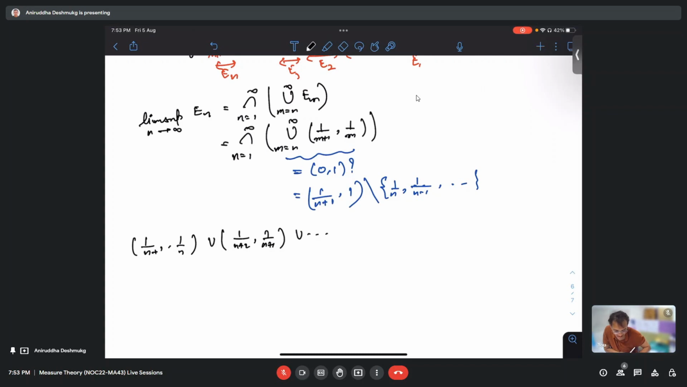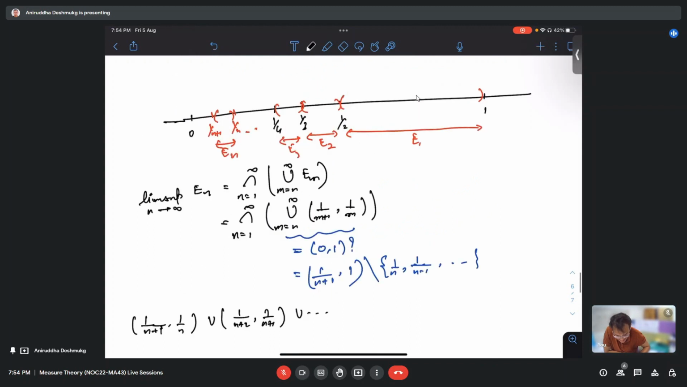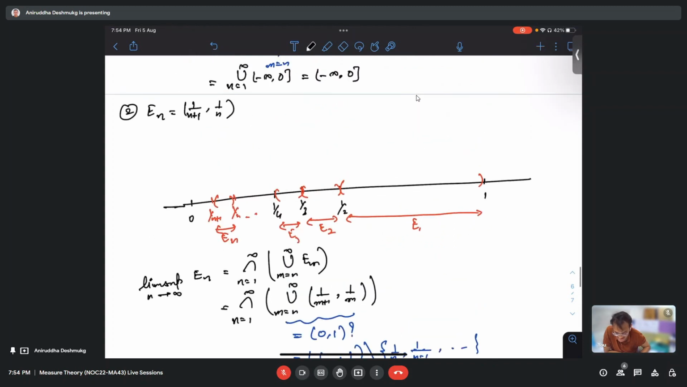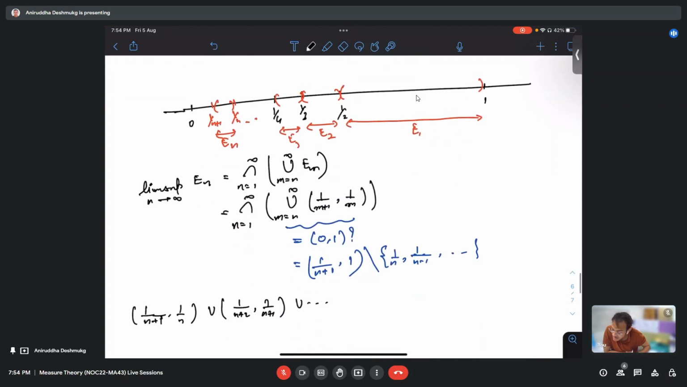Yes, sir. 1/n, comma 1/(n-1). We are decrementing by 1 each. No, why are we decreasing? We are increasing: (1/(n+1), 1/n) union (1/n, 1/(n-1)). But why are we decreasing that? Because it goes from 1/4, 1/3, 1/2, 1/1, so the denominator terms are decreasing. So it is n minus 1, not n plus 1. Okay.